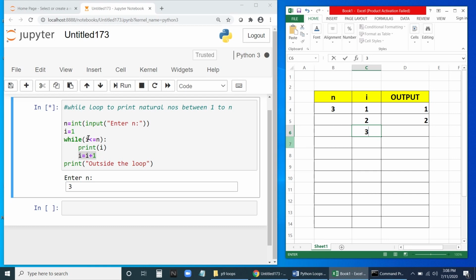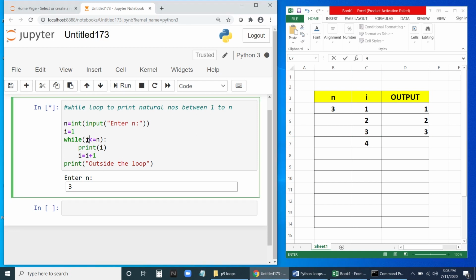Go back to the condition, the loop will be executed again. Is I less than or equal to n? Now it is 3. Is 3 less than or equal to 3? Yes, it is equal. N is 3, remember that. So it will enter into the loop again. It will print the value of I. The value of I is now 3, so it is going to print 3. Next, I equal to I plus 1. Now it will become 4, because 3 plus 1 is 4.